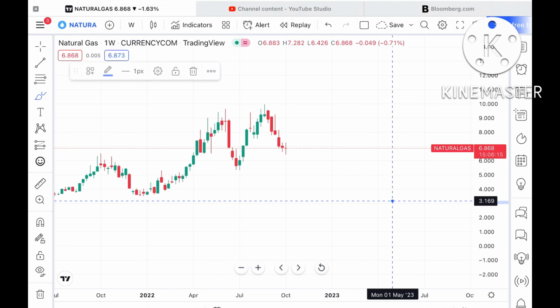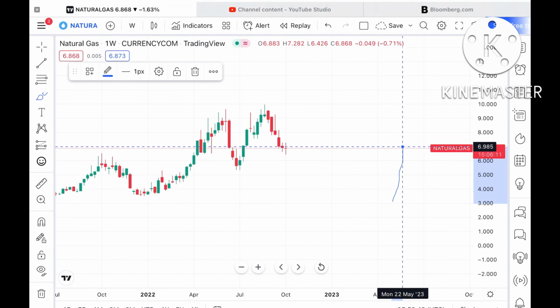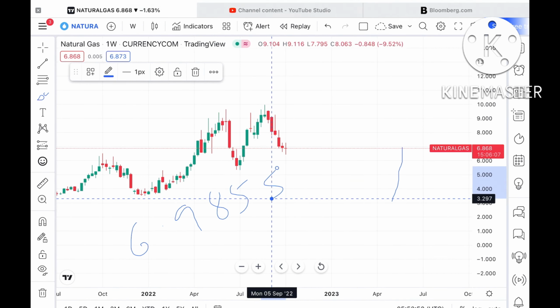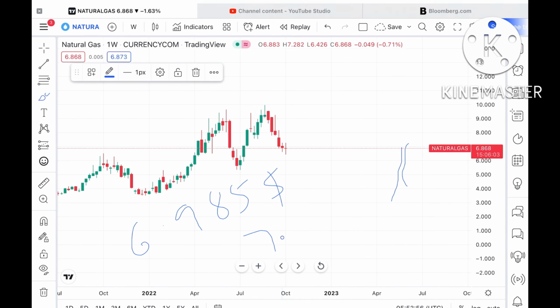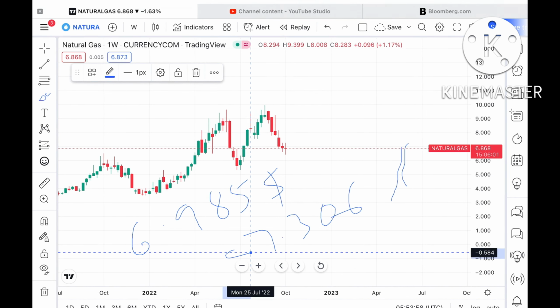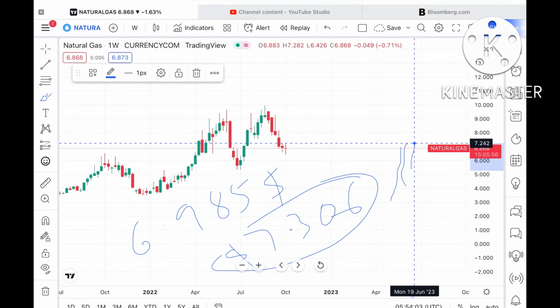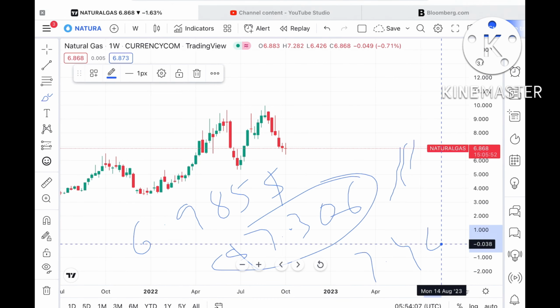Now if you look at this chart of natural gas, if this level sustains, there is a higher probability it can touch a level of $6.985. If the price goes above this level, then it can touch a level of $7.306, and $7.306 is a weak support resistance, so the probability is very high that it can touch a level of $7.466.